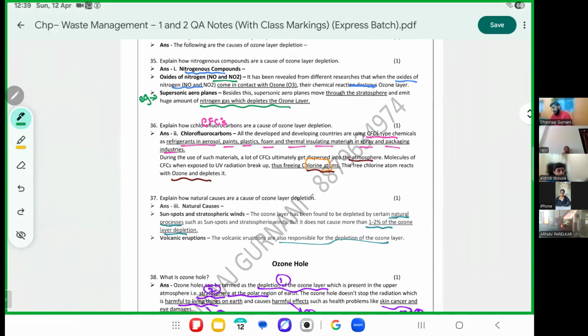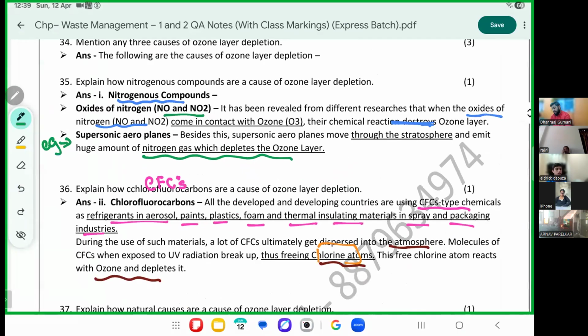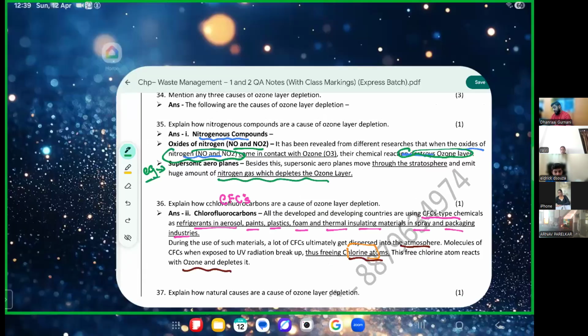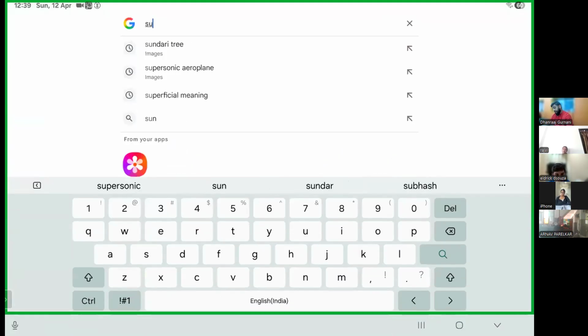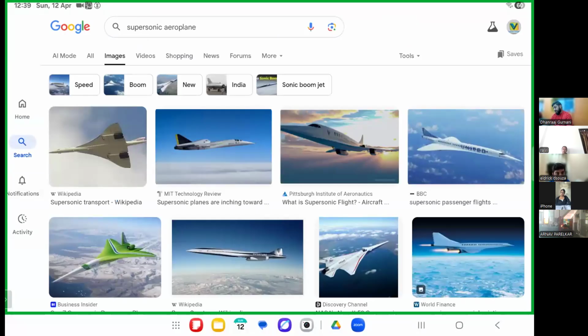The first one is the nitrogen, that is oxides of nitrogen. Nitrogen and hydrogen oxide, that is N2, NO2 and NO family. When these oxides of nitrogen come in contact with ozone, the reaction destroys ozone. Example very important. Supersonic jets which pass through the stratosphere give out nitrogen gas. These are photos of supersonic aeroplanes which are there.